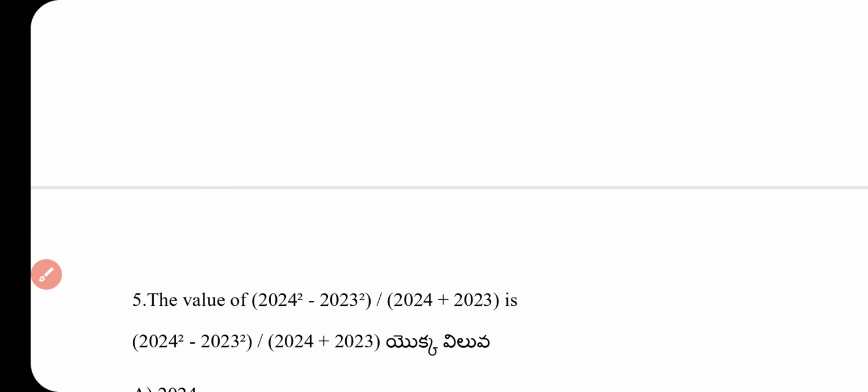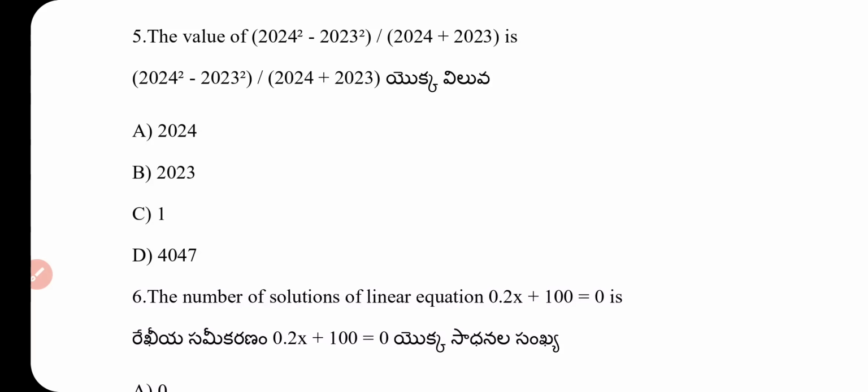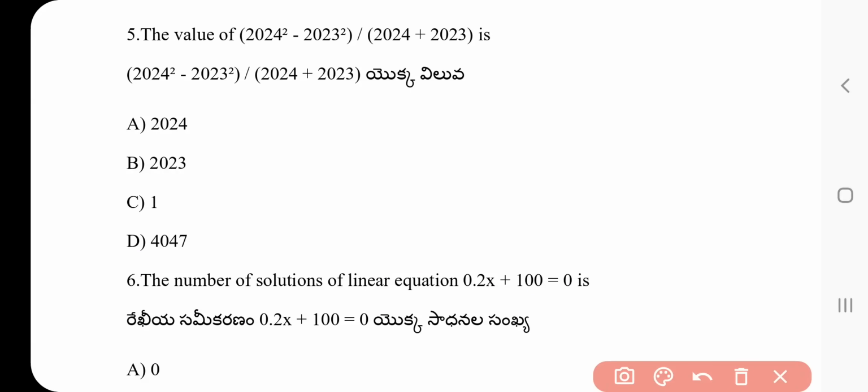Question number 5. The value of (2024² minus 2023²) divided by (2024 plus 2023). Which one is the correct answer?